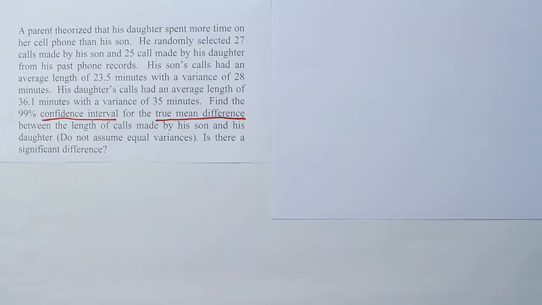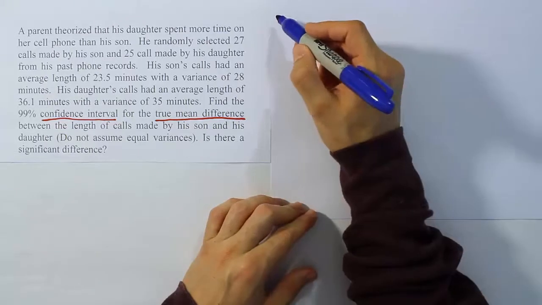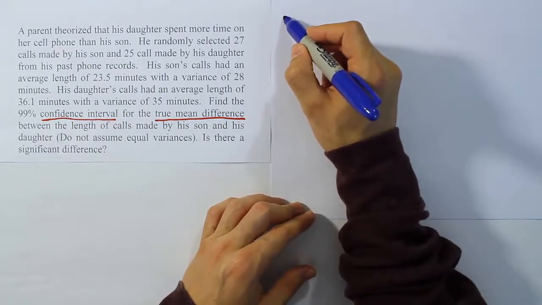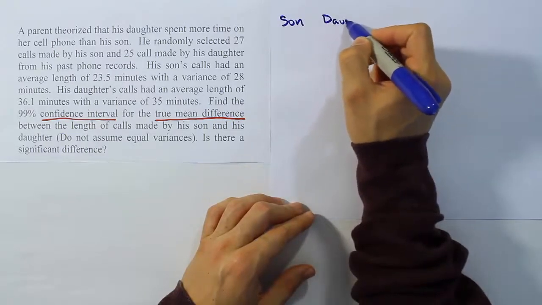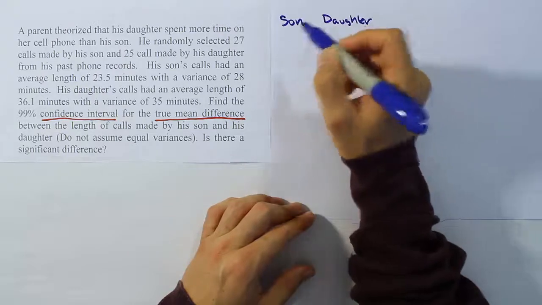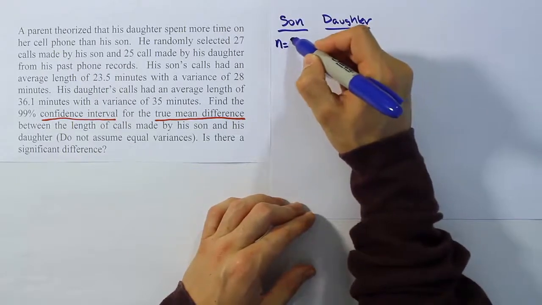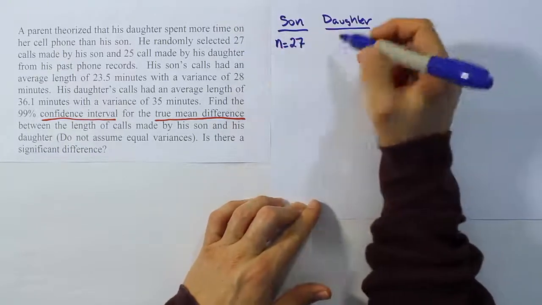So initially what we want to do is record all the information from the problem. Let's write that down in a neat, orderly fashion. Let's start out with the sample sizes, and let's begin by putting the son first and then the daughter second. For the son, the sample size is 27, right? 27 calls made by his son, 25 calls made by the daughter.